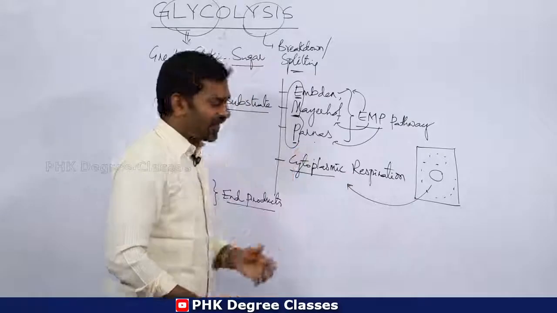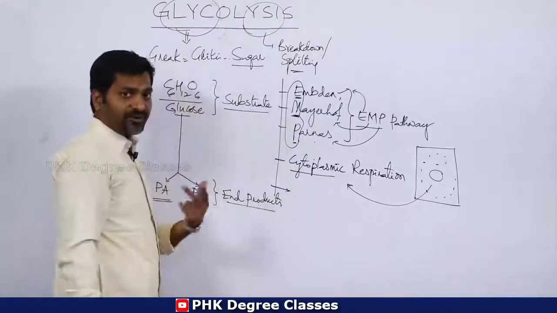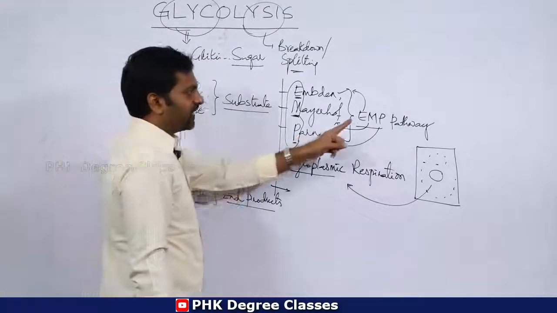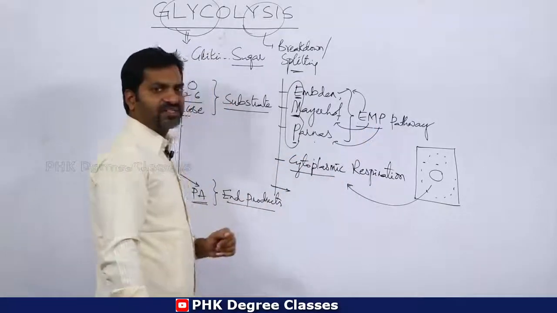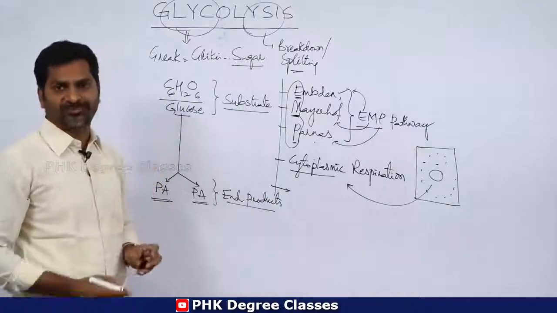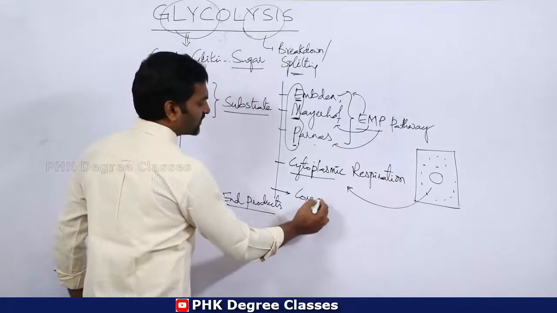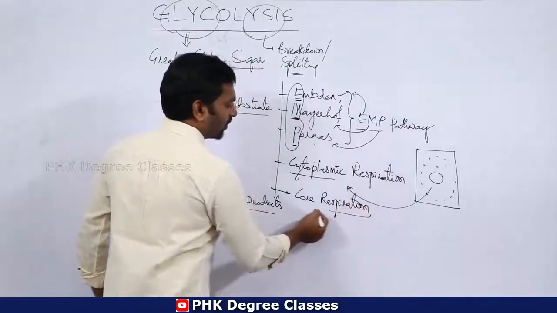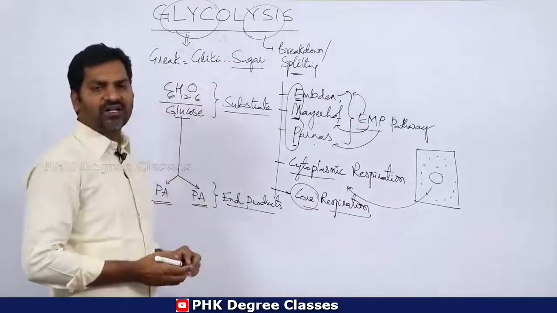Clear? Then we have another name, that is the third name of glycolysis. Glycolysis has several names. One is the EMP pathway. Then the second one is cytoplasmic respiration. The third name of glycolysis is core respiration. Remember, core means common.